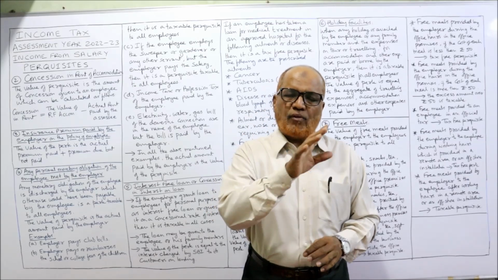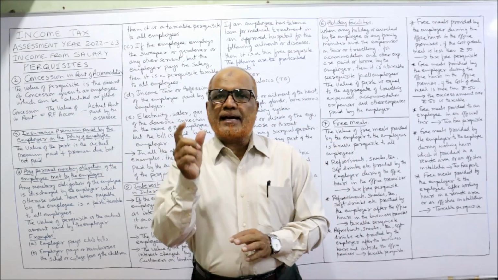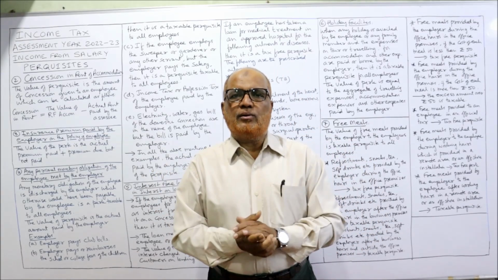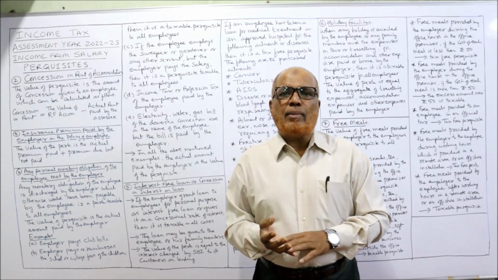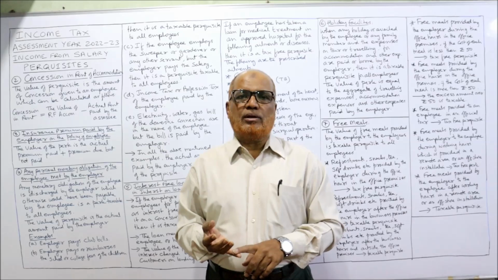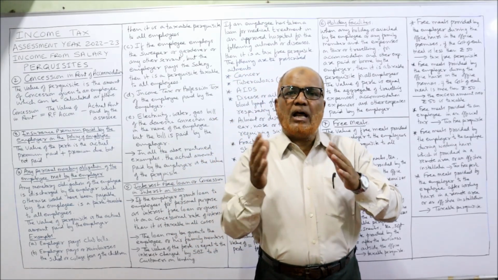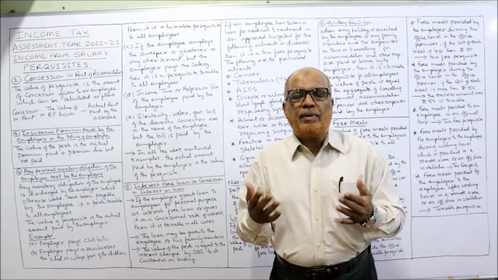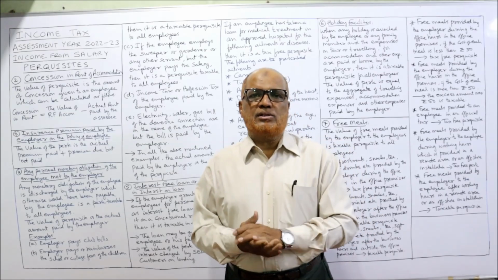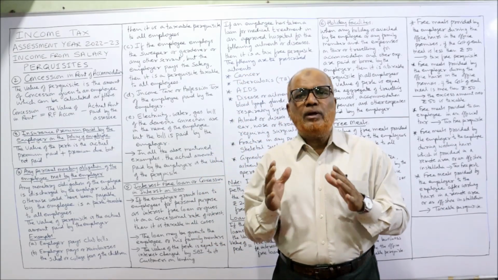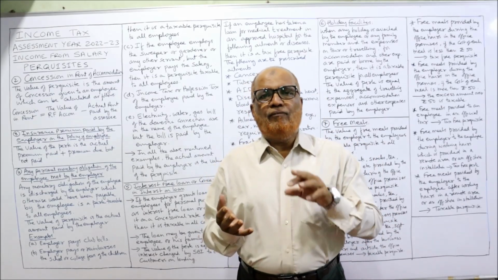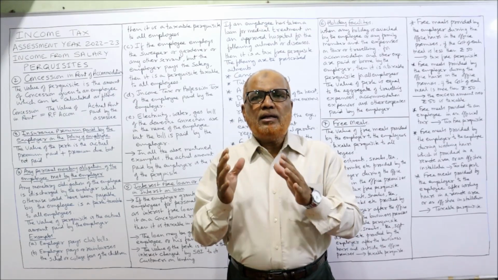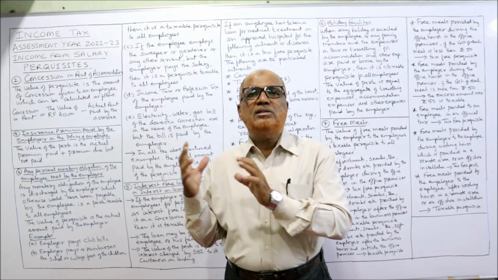Perquisites taxable in the hands of all employees. Second, perquisites taxable only in specified cases. And lastly, tax-free perquisites. In the last video I explained the rent-free accommodation, how to calculate the value of rent-free unfurnished accommodation and furnished accommodation. Now in this video, I am going to explain the valuation of other perquisites. Remember, this theory is very important. Without understanding the provisions, you cannot solve the problem. Ultimately the problems are based on these provisions.